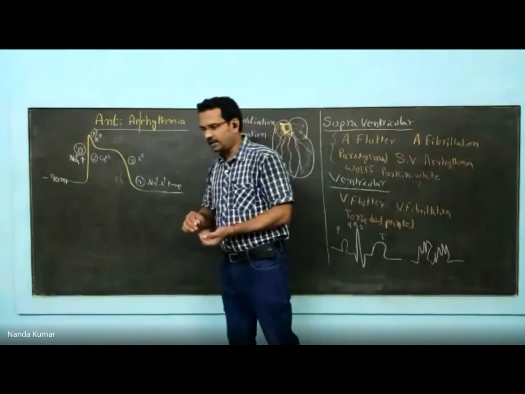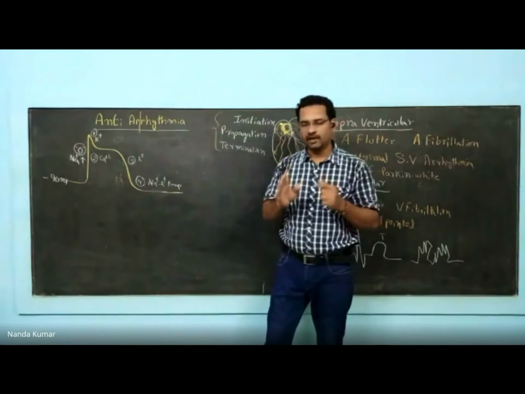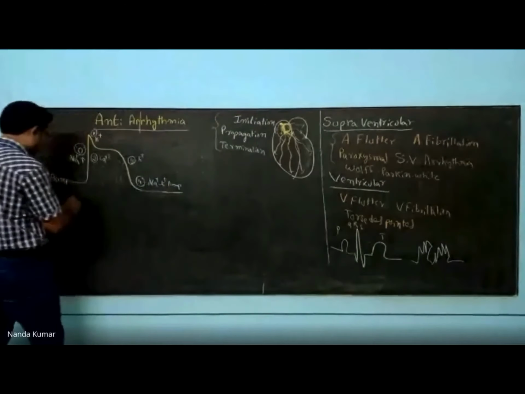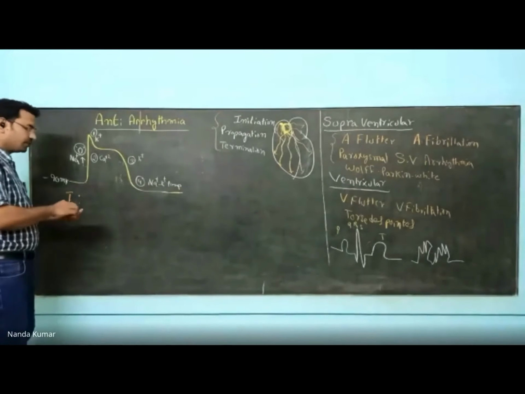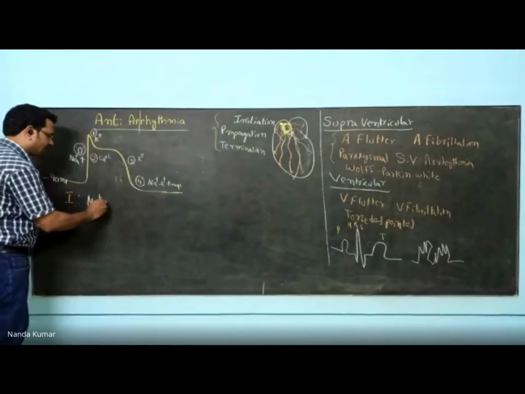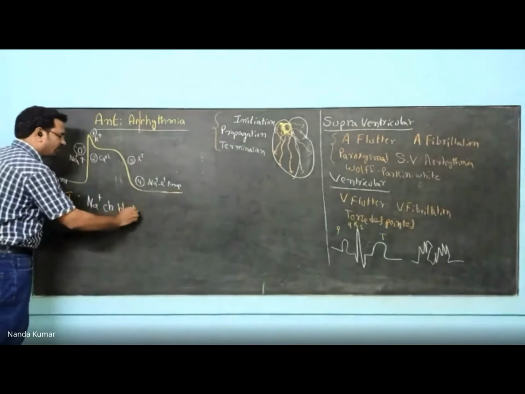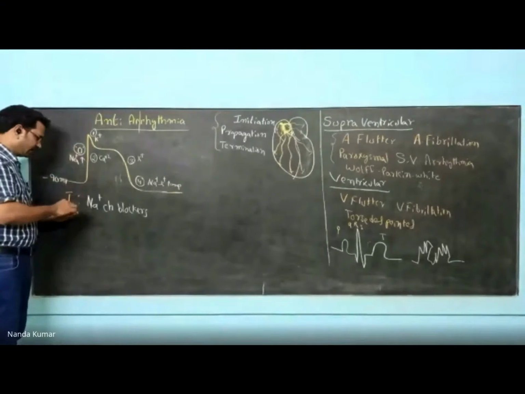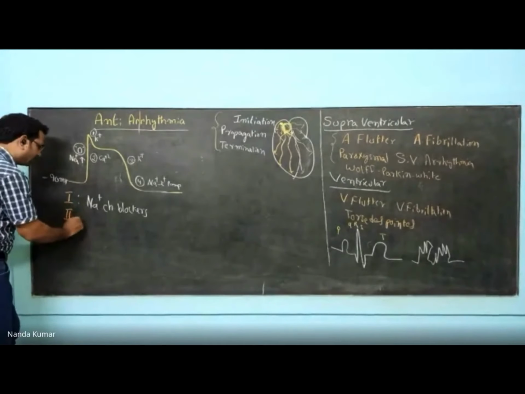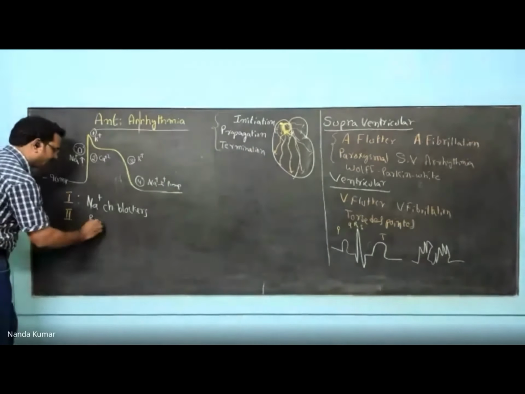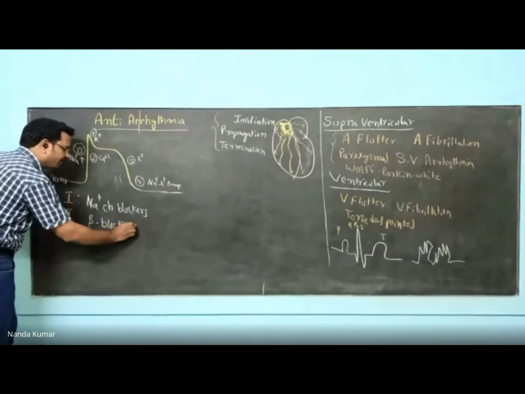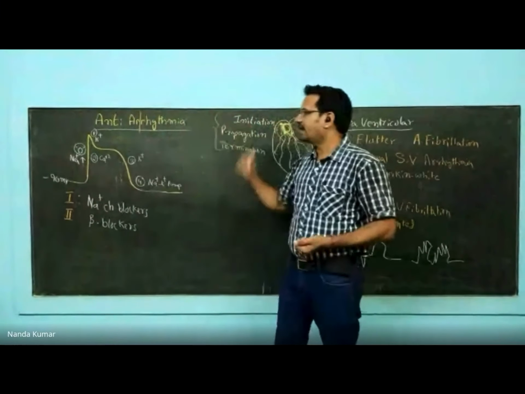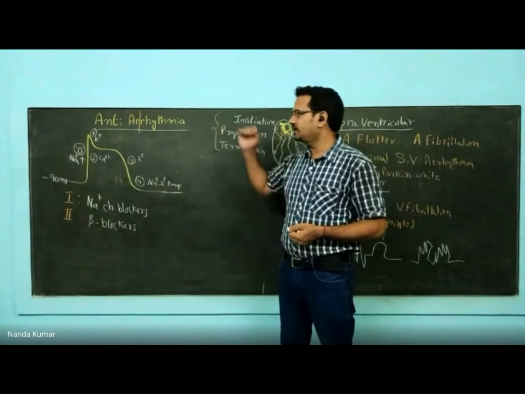See, according to Singh Vaughan Williams, there is a classification. According to that classification, we have four major classes of drugs. Class 1, the first class, is related to sodium channel blockers. The job of these drugs is they will block the sodium channel and change the generation of depolarization. Whereas class 2 is related to beta blockers. If you remember, the job of the beta receptor is to increase force of contraction and increase heart rate. Increase in heart rate is what causes tachyarrhythmia. So if you block the receptors, you will be able to treat arrhythmia.